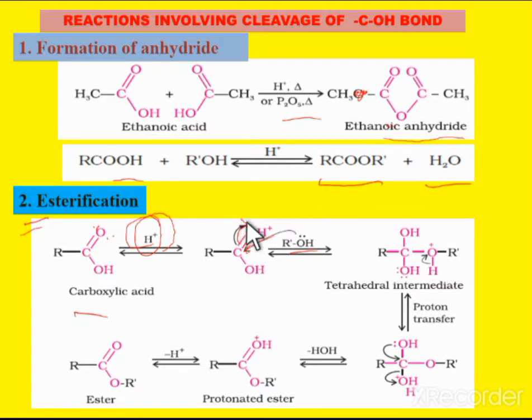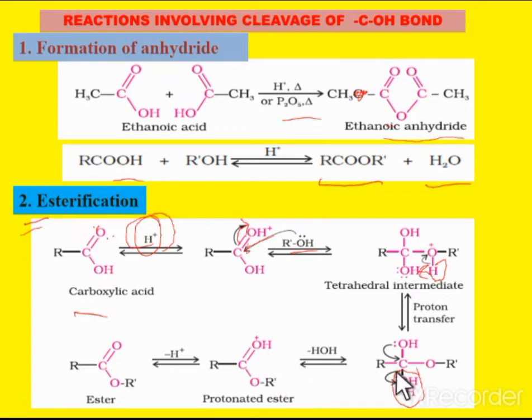So that case the electrons are delocalized towards the OH group, then it forms R-C(OH)(OH)-OR, and this oxygen gets the positive charge. Now the same carbon has 2 OH groups, so a tetrahedral intermediate is formed. Now proton transfer takes place, the H plus moves towards this, so it forms OH2 plus, and the oxygen gets the positive charge. Now this can lose the water molecule.